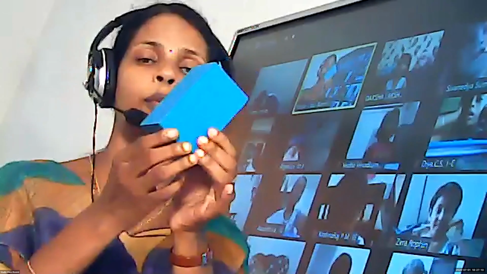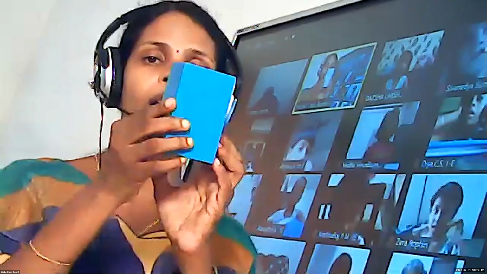So today we are going to discuss the remaining three figures. Now let me show you that. See this object in ma'am's hand. This we will call a cuboid. This solid figure we call a cuboid.